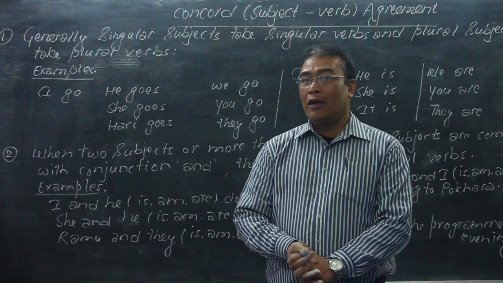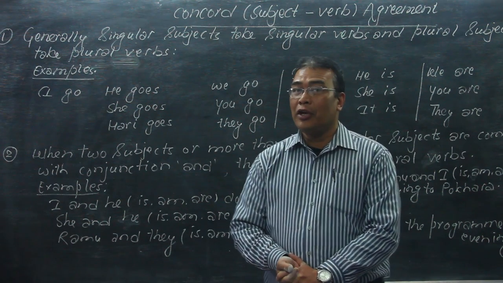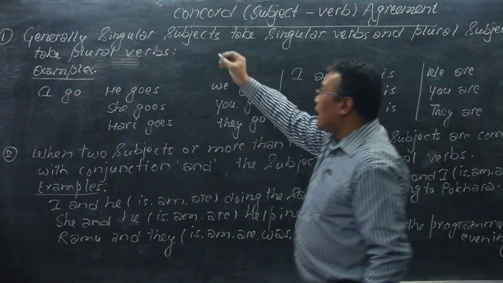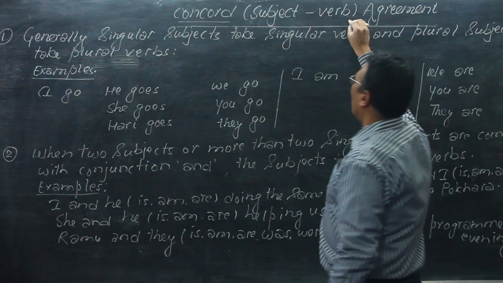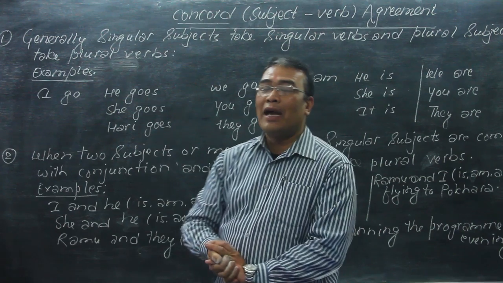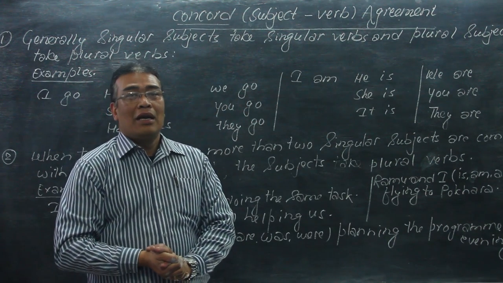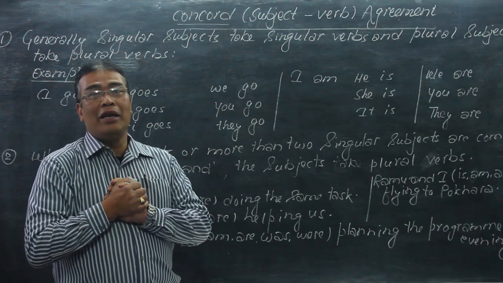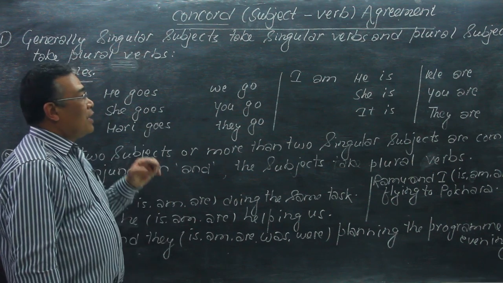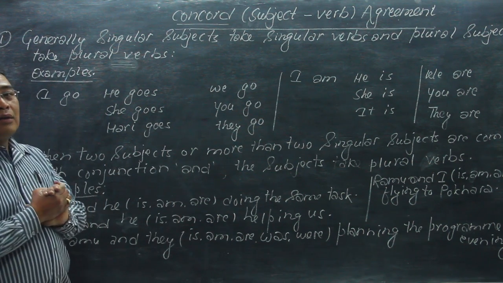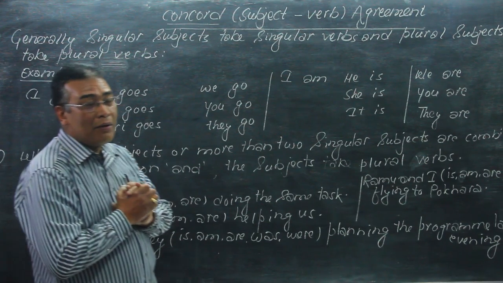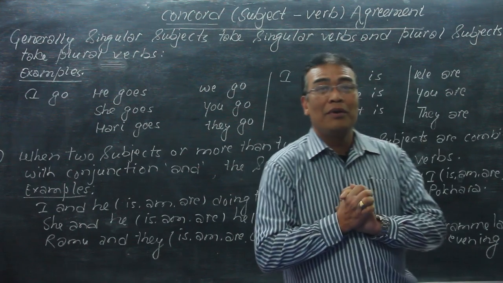I am Gangadhar Hada. Today I am teaching you some conditions of Concord, which is also called subject-verb agreement. Concord, or subject-verb agreement, is a general idea that we use in English grammar. Generally, a singular subject takes a singular verb and a plural subject takes a plural verb.